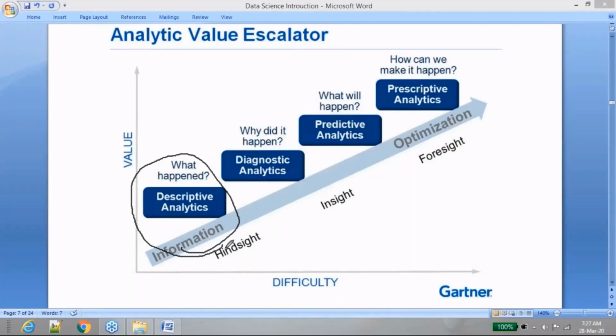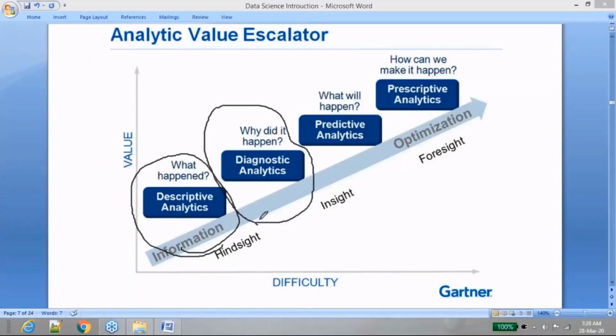So you need to go deeper into the data. You need to write even more complex queries to extract those details to understand why it happened. All the business analysts and statisticians are the people who are going to work in this area. Why did it happen? They will be doing diagnostic analytics to understand that.